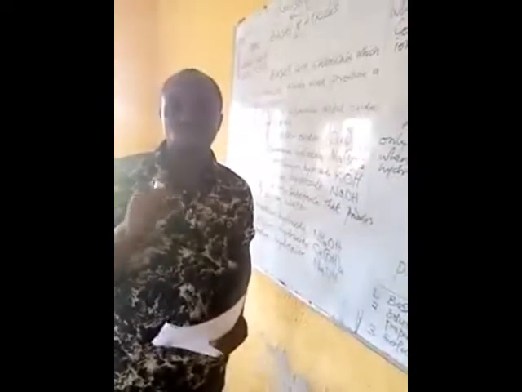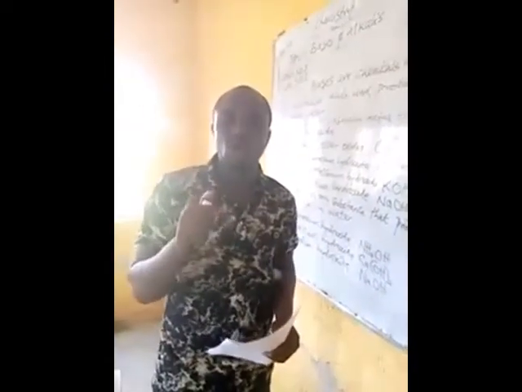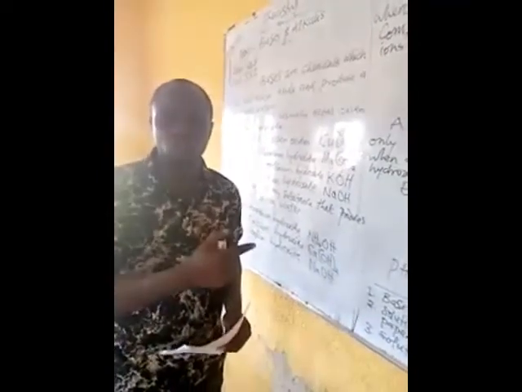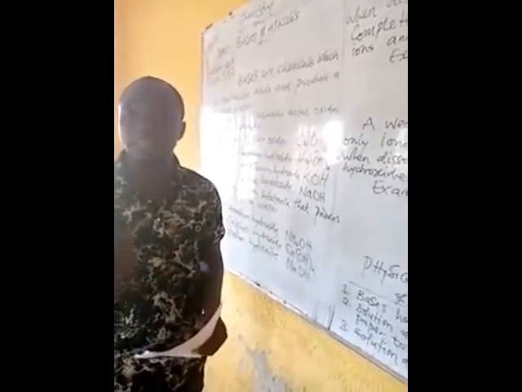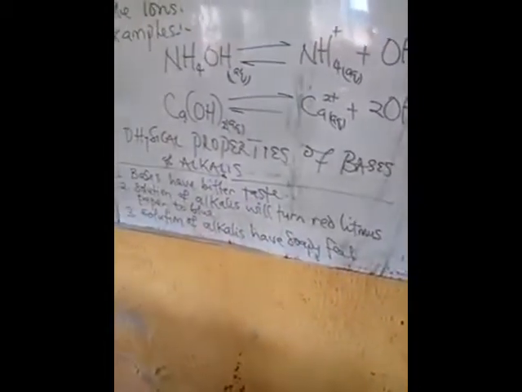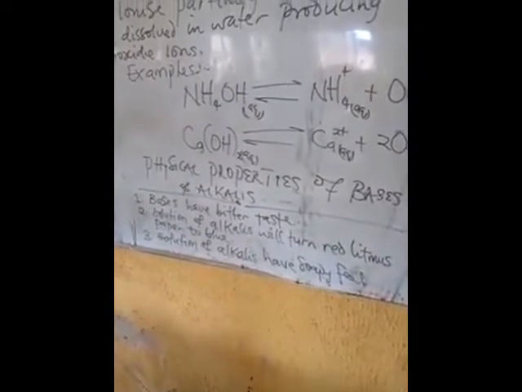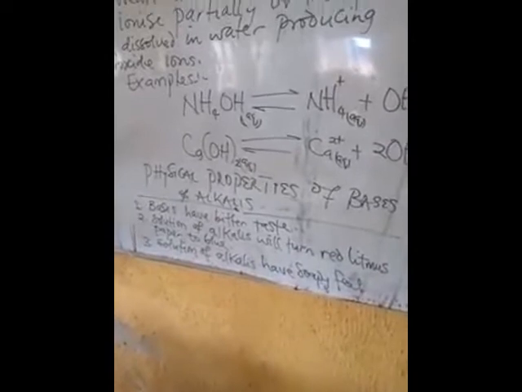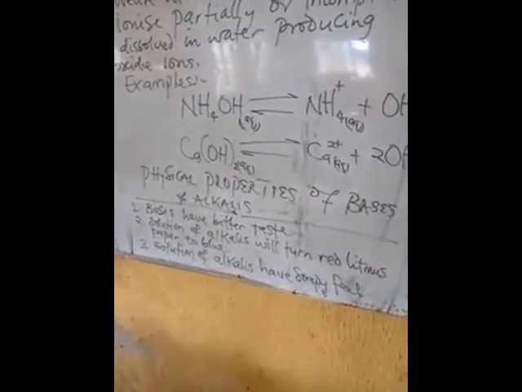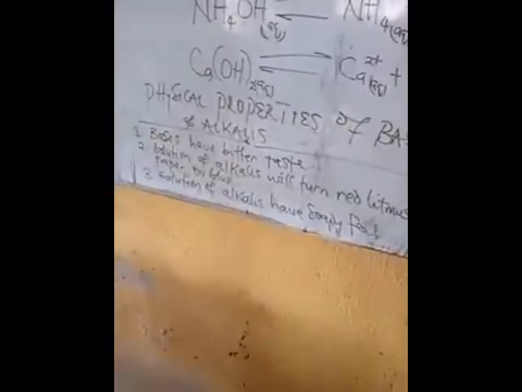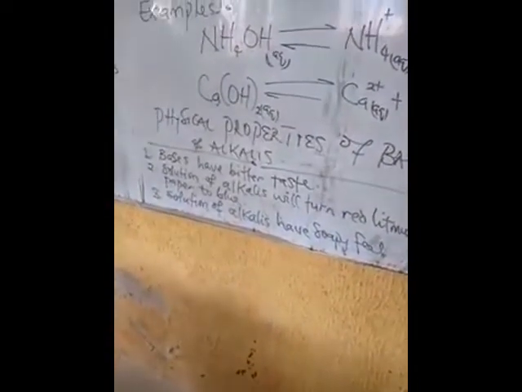Remember, when I was explaining acids, I said the solution of an acid will always turn blue litmus paper to red. But in the case of bases and alkalis, the red litmus paper will turn to blue. When you dip red litmus paper in the solution of an alkali or base, it always turns from red to blue. Thirdly, solutions of alkalis have a soapy feel.